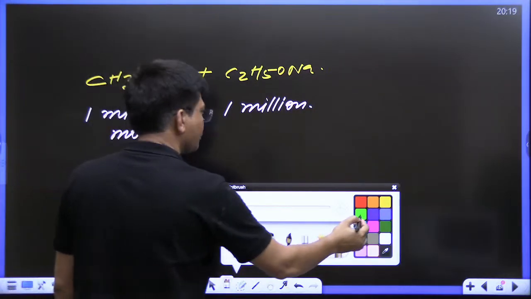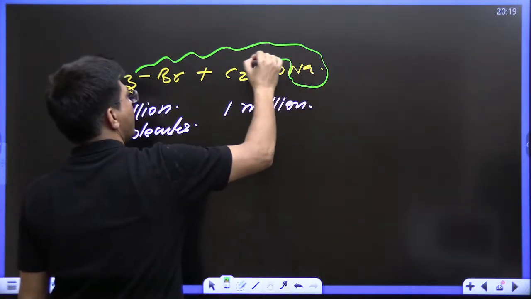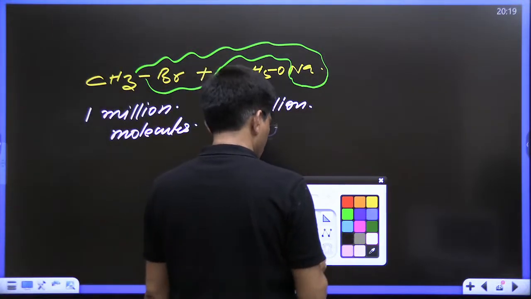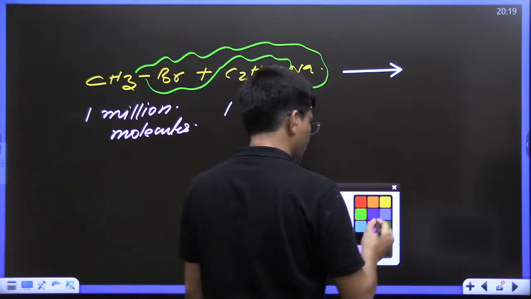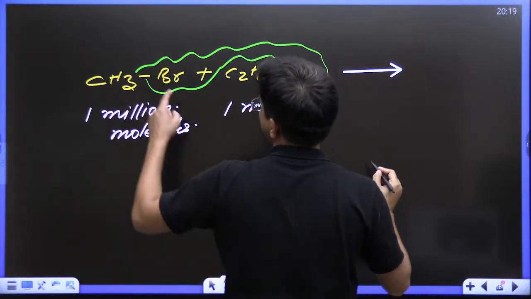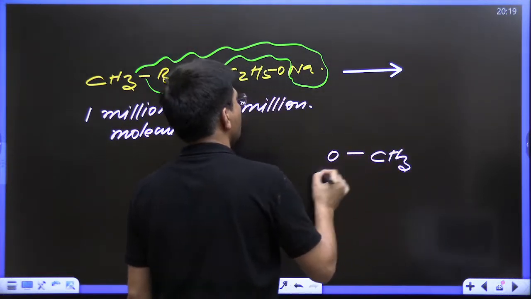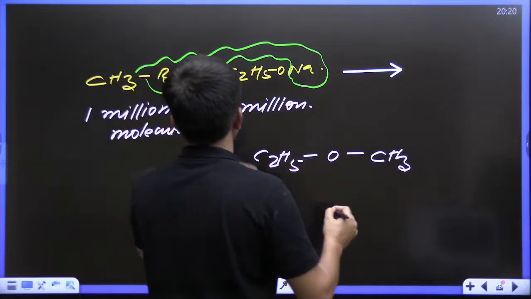Now the reaction is going to take place. This Br will go along with Na and you will get the product. What should be the product? Definitely the product is CH3OC2H5, with inversion of configuration, and NaBr.